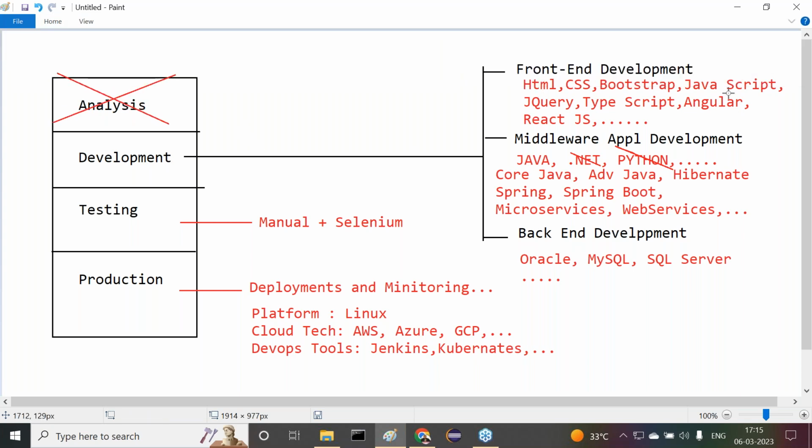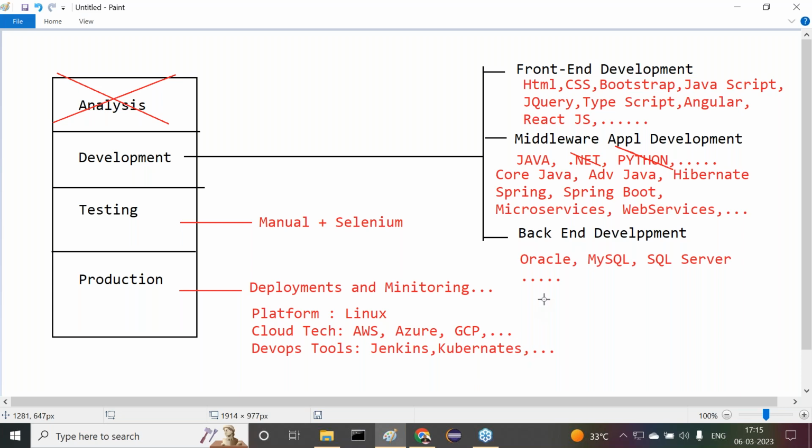Development: front end development these many, back end middleware these many, back end development these many. Testing, Selenium testing mainly. Production mode, deployments and monitoring tools like platform Linux and cloud technologies, either of these. DevOps tools like this, these many things we provided here. Getting clarity or not? All right.